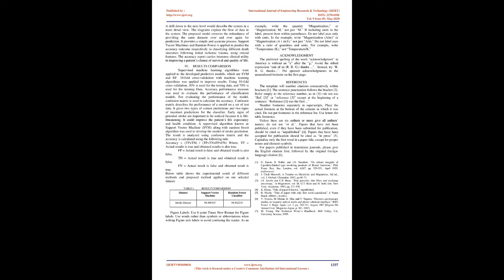The design of the system can be described by using the data flow diagram, DFD. This diagram can be explained at various levels. For instance, the level 0 diagram would represent the high-level view of the system, which is the input and output. A drill down to the next level would describe the system in a more detailed view. The diagrams explain the flow of data in the system.